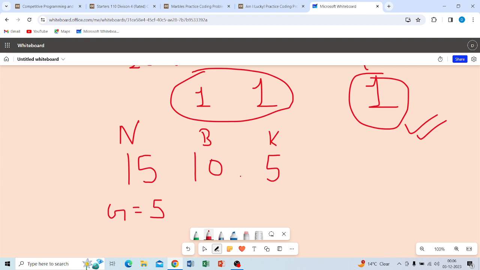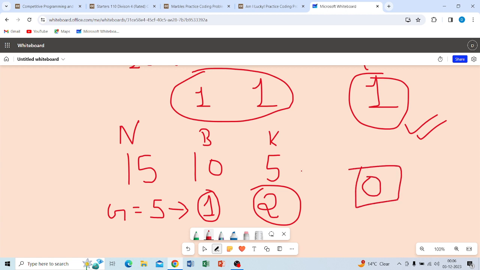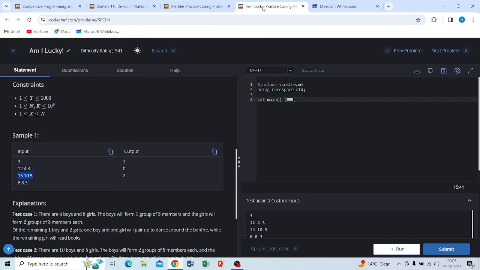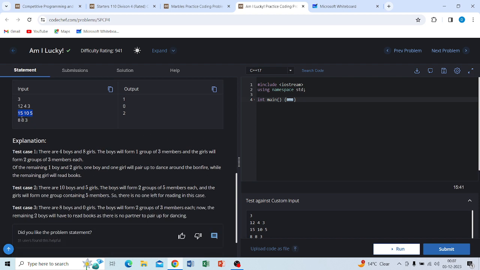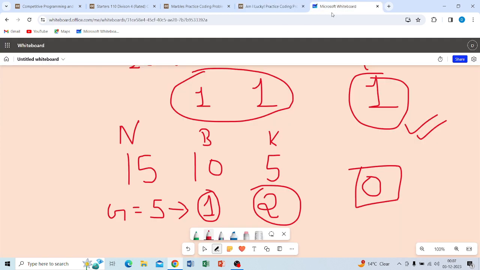Okay, so the number of groups: the girls group can form only that one, and the boys group can be two. Okay, and the whole group would be considered all the students. So that's why no one can read the book. I hope you simply understand that. And the last one, the test case is 8 8 3.